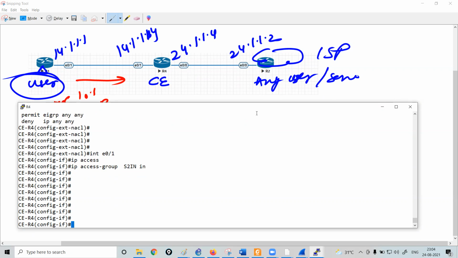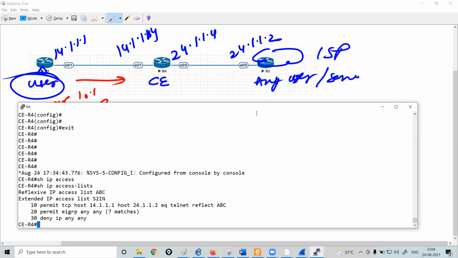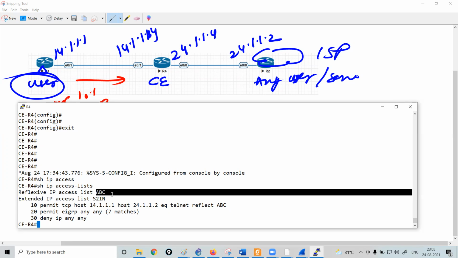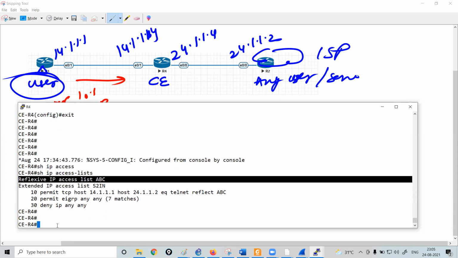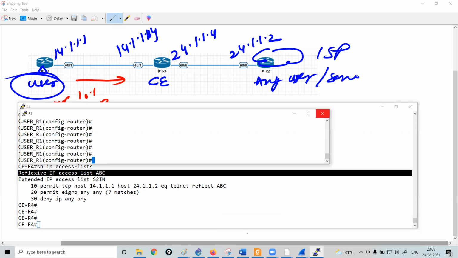Okay. Now before that, I would like to show you something. If I run this command, show ip access-list, everybody is clear that I have only created this access list. I have also told the router that you need to create a reflexive access list with the name ABC. But do you see any statement under this ACL? No. Now move to router R1.